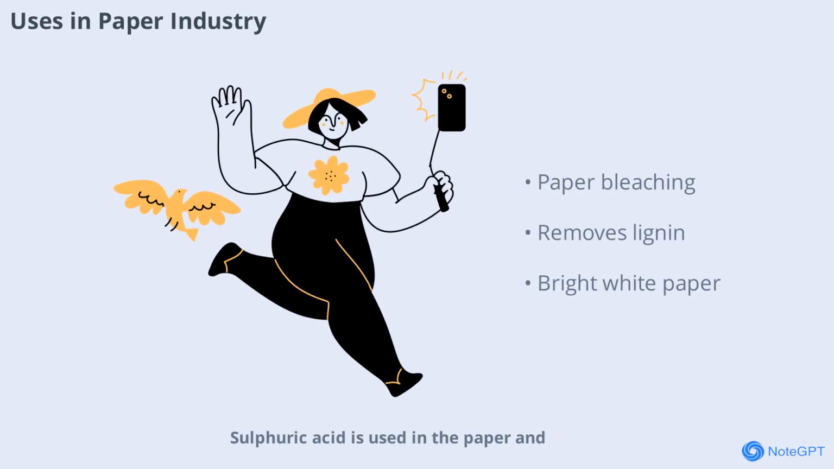Sulfuric acid is used in the paper and pulp industry for bleaching wood pulp and removing lignin. This process produces high-quality, bright white paper. The acid's effectiveness in breaking down unwanted materials makes it essential for paper manufacturing.